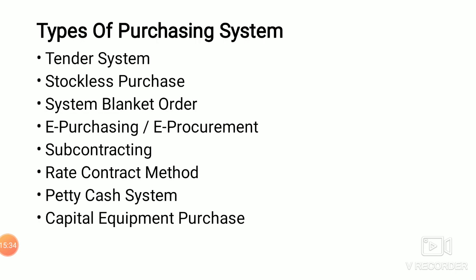Then petty cash system. Whenever the order is placed, we will release a particular amount. Then once the dispatch happens, again we will make the payment. Again when the product is delivered, we will make a payment. Once the inspection is over, the final amount will be settled. So it is a petty cash system. The last one is capital equipment purchase. The capital equipment purchase is purchasing for machinery or capacity, etc.